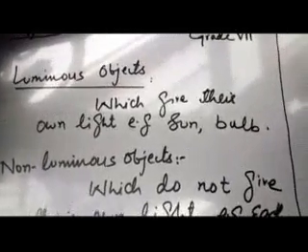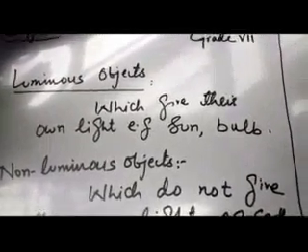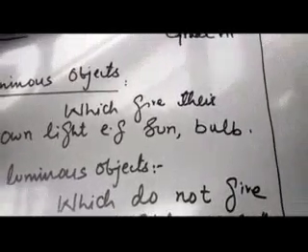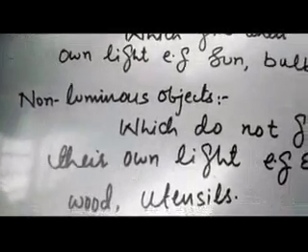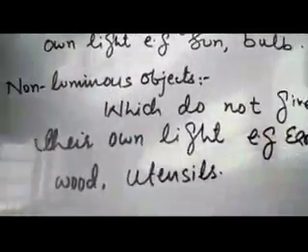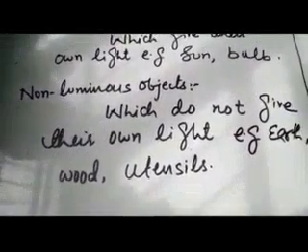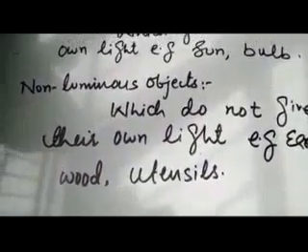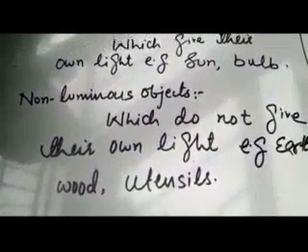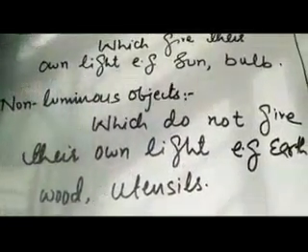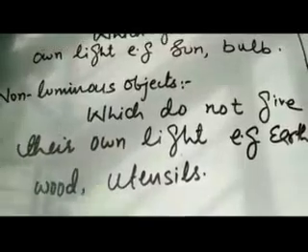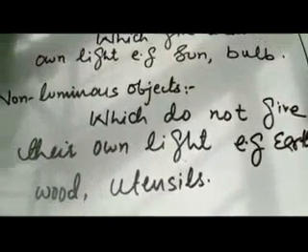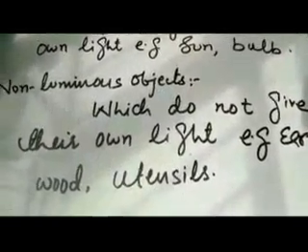For example, sun, stars and bulb, etc. While on the other hand, non-luminous objects are those objects which do not give their own light, while they are illuminated by the light of luminous objects. For example, our earth, any kind of wood, utensils, moon and whatever other things all around us.